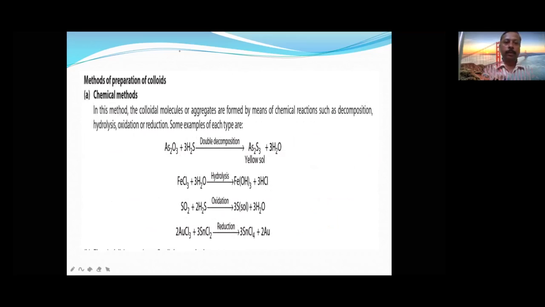Preparation of colloids. Chemical method. Simply see here. Oxygen is replaced by sulfur. Chlorine is replaced by a bigger molecule. Cl2 is replaced with Cl4 by increasing the size using a chemical reaction. If you bring it into the colloidal size, then such methods are called chemical methods. These are not much important, but you can just go through them. Okay. Now let's see the next one.